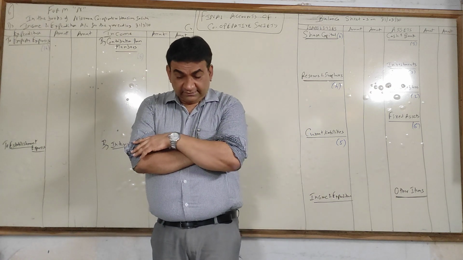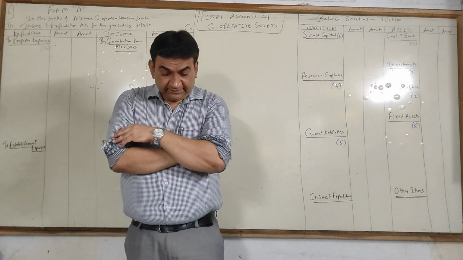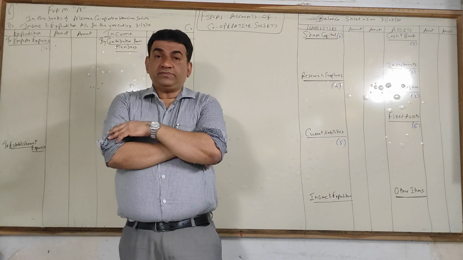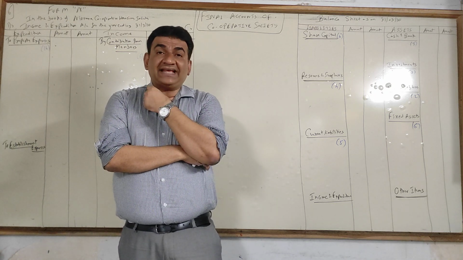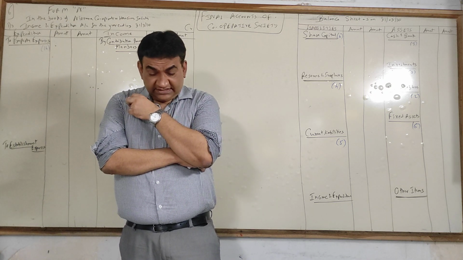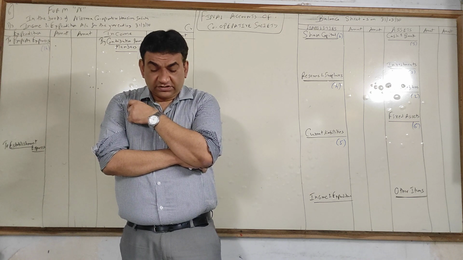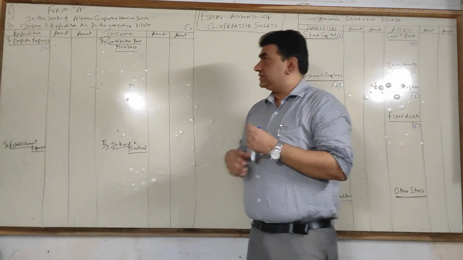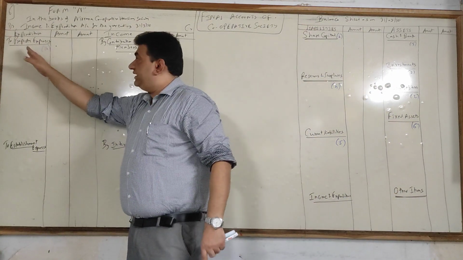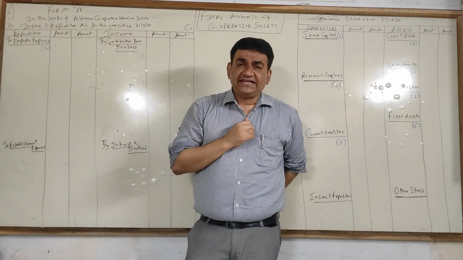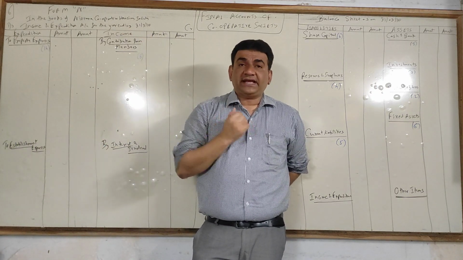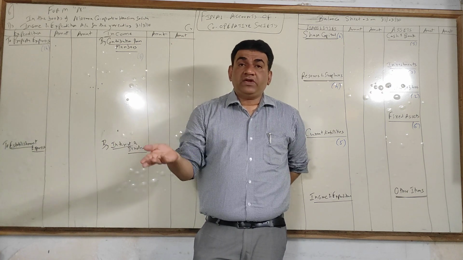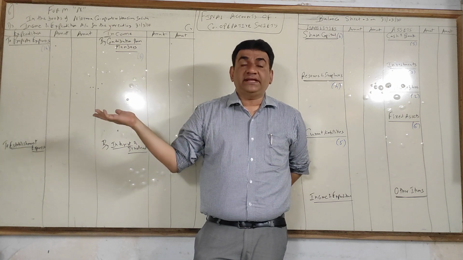Now right now just focus on the debit side. The first head is property expense, the second head is establishment expense, also called administrative expenses. Next is other expenses, and the fourth is surplus or deficit. Now don't look at the format, just listen. When I say property expenses, we have to pay property taxes to the government, the local body. You repair your buildings, it's part of property maintenance.